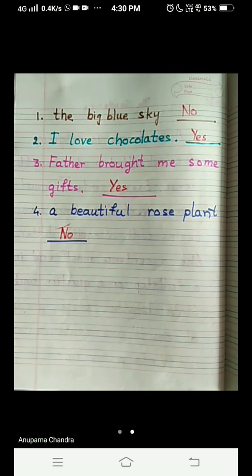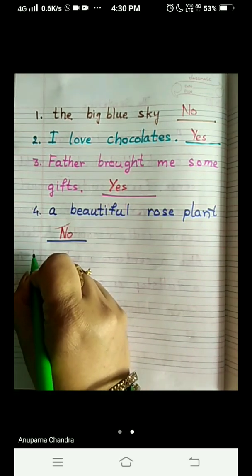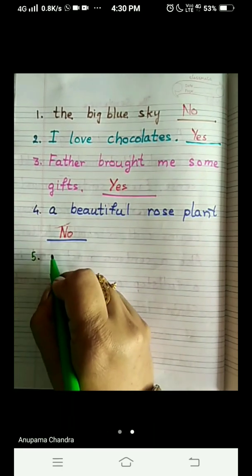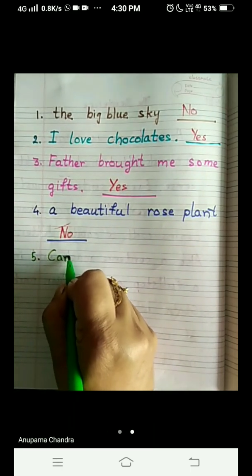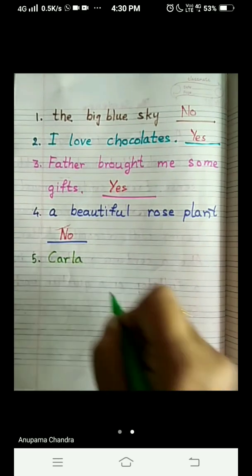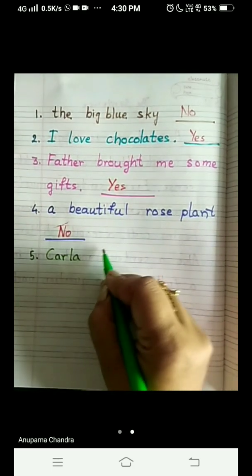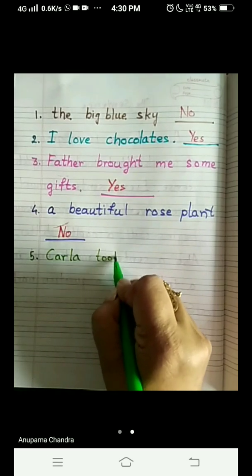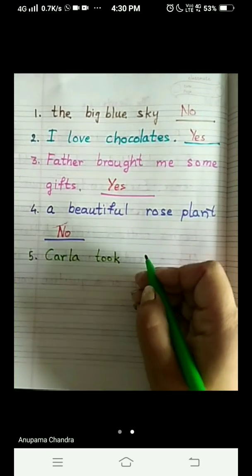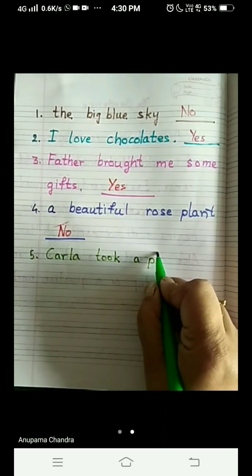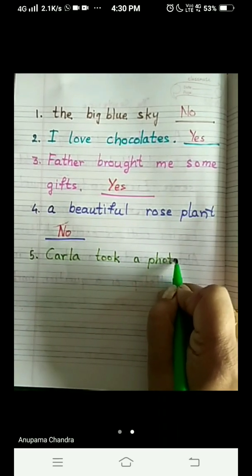And now we come to number 5. What is the number 5 sentence given in your book? Carla, that is the name of the girl in the chapter, took a photo. What did she take? A photo.